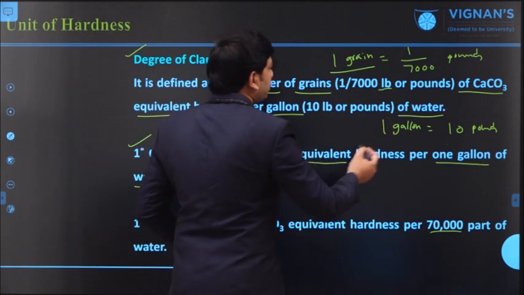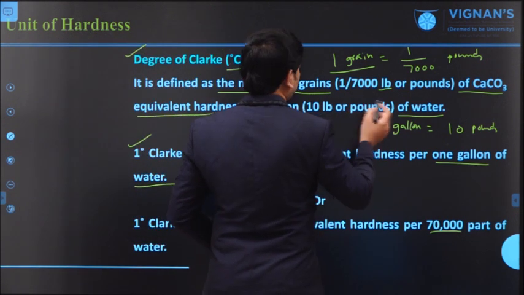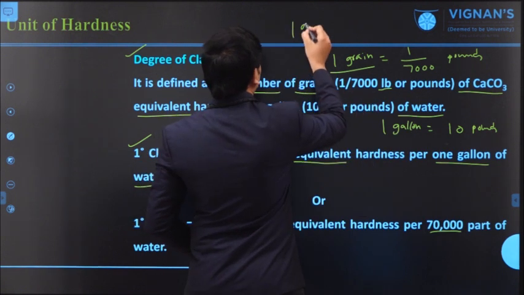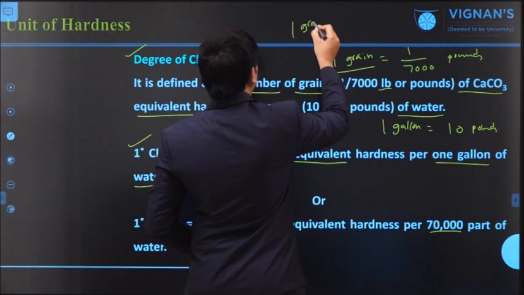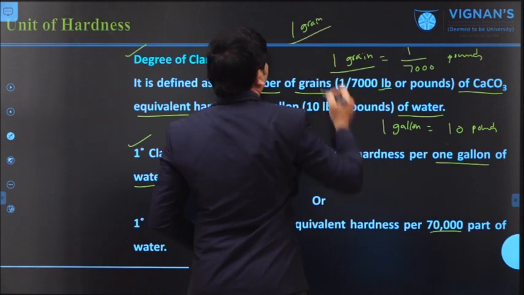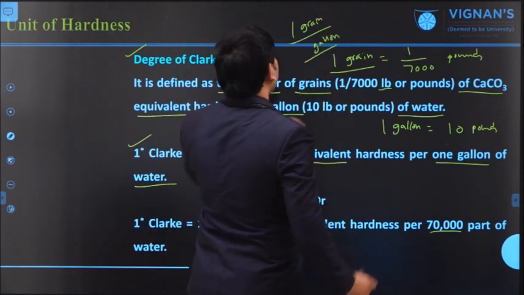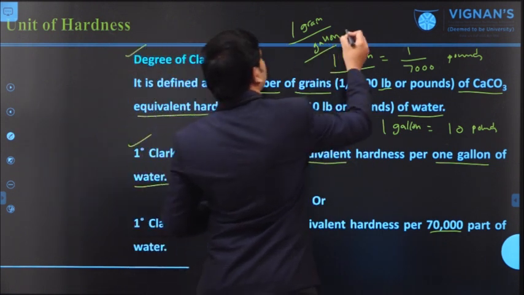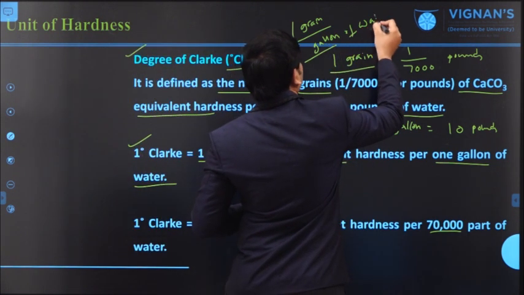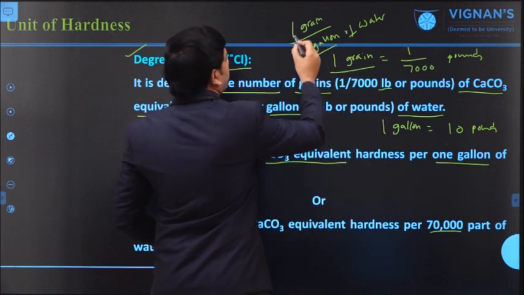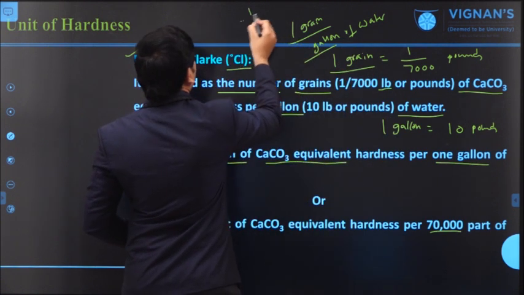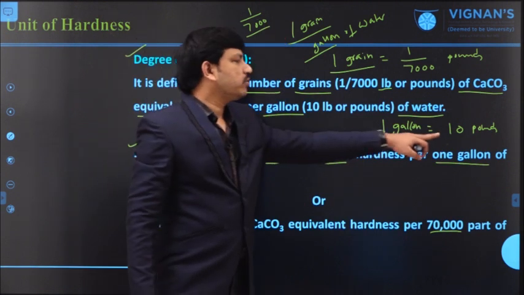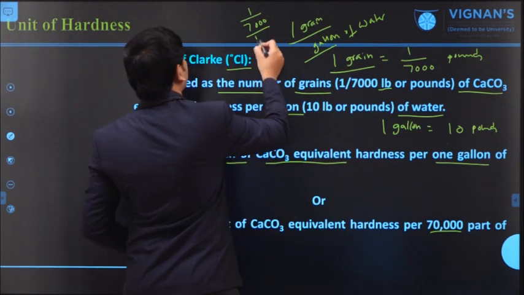Because we know the grain definition and the gallon definition: 1 grain of calcium carbonate equivalent hardness is present in 1 gallon of water. But 1 grain is equal to 1 by 7,000 and 1 gallon is equal to 10 pounds.